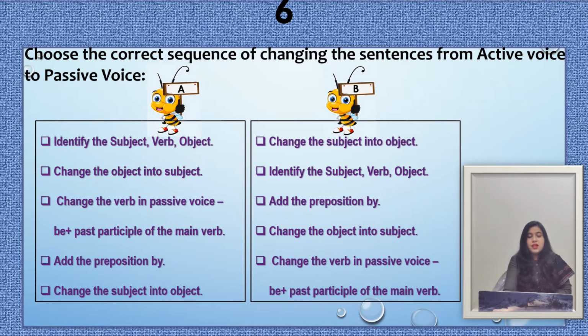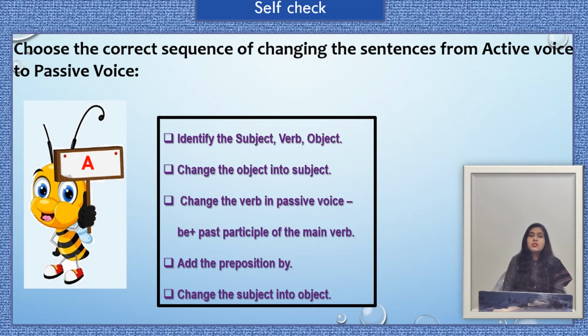Okay, now we see the answer of this question, and the answer is option A. Means when we change a sentence from active voice to passive voice, we follow these steps. First we identify the subject, verb and object, then we change the object into subject, then we change the verb form, means we use this formula, be plus past participle of the main verb, then we add the preposition by, and at last we change the subject into object.